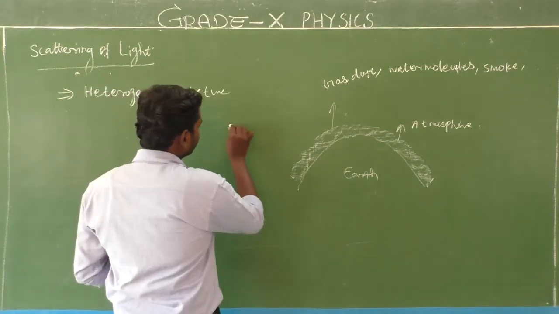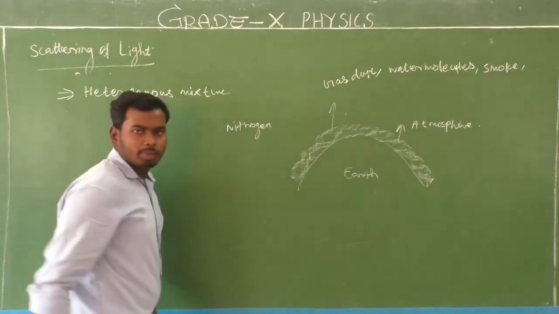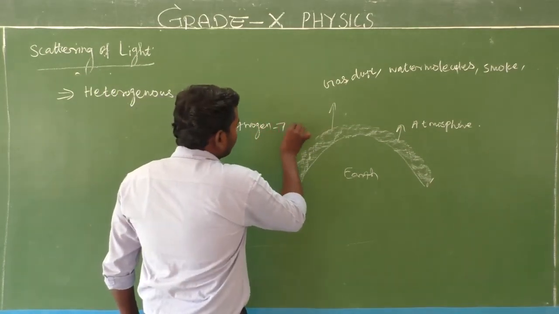So, for example, the nitrogen present in the atmosphere is 78%.